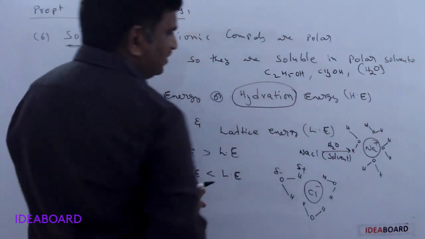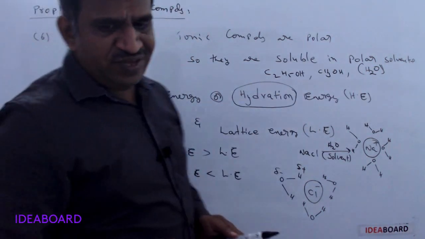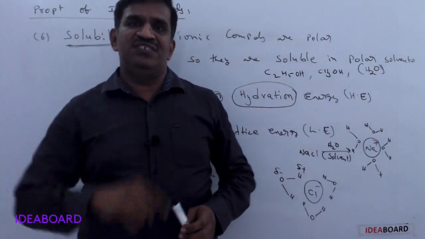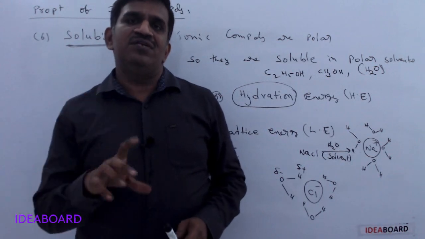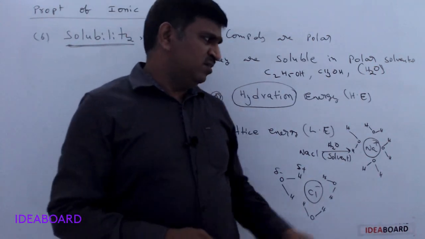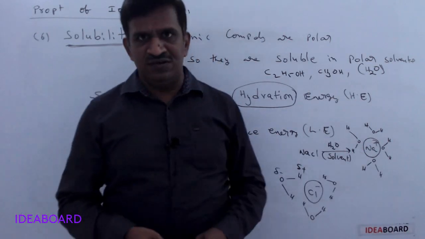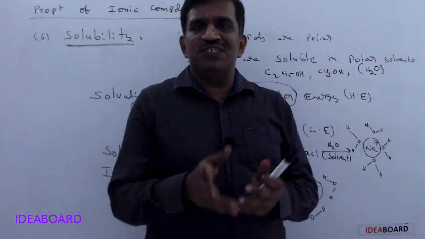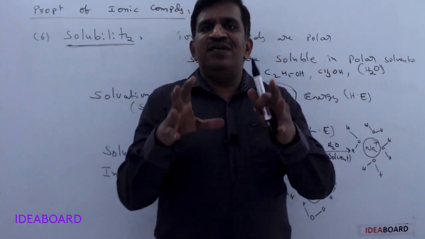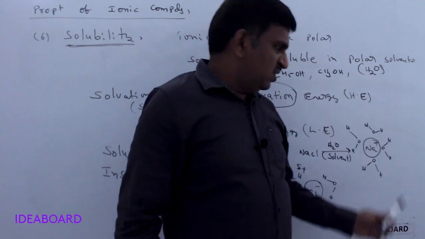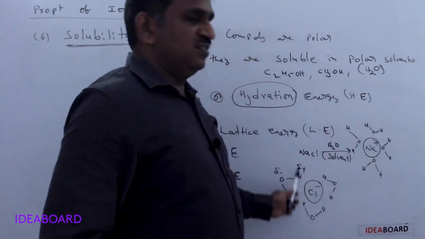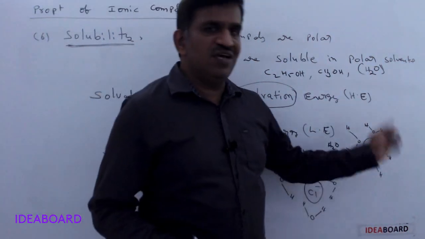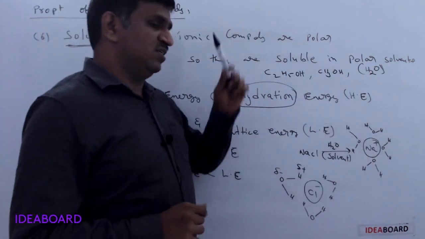So what does hydration mean? It is the process of accumulation of water molecules around an ion. It may be a cation or an anion. Here it is a cation, here it is an anion. Accumulation means surrounding. It is surrounded by water molecules. Here it is surrounded and here Cl minus is surrounded. This process of accumulation of water molecules around an ion is called the hydration process.